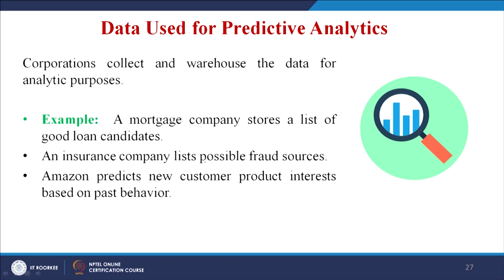An insurance company lists possible fraud sources. Amazon predicts new customer product interests based on past behavior, okay. So, this is what predictive analytics does basically. Social networks, Facebook, Twitter, LinkedIn and Flickr create unstructured data. So, this data is in a very unstructured form, right. Somebody has written one line, somebody has written a word, somebody has written something out of an emotional statement. The flow of comments and information between participants is free, obviously, right.